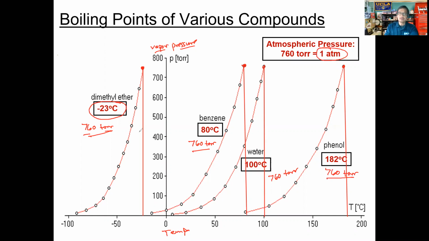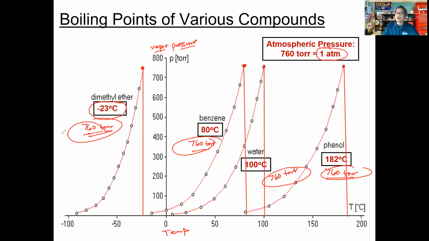So each liquid is exerting this exact same vapor pressure at these different temperatures. Dimethyl ether will exert a vapor pressure of 760 at negative 23 degrees Celsius. Benzene will exert that same vapor pressure, but at 80 degrees Celsius. Same thing with water at 100 degrees Celsius, and phenol exerts that same vapor pressure, 760 torr here. Each one is exerting that vapor pressure at different temperatures. We've highlighted it here for you.